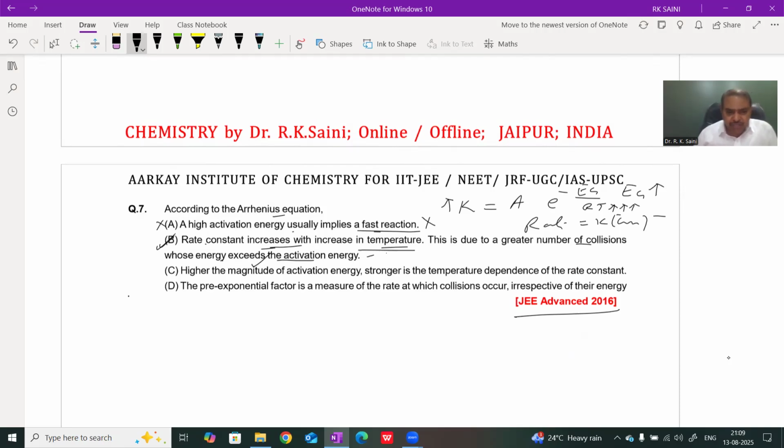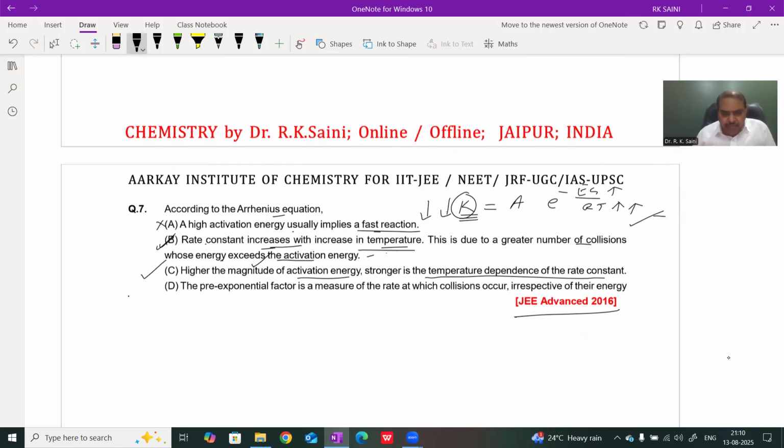Option 3: higher the magnitude of activation energy, stronger the temperature dependence of the rate constant. It is also correct, because with a higher value of activation energy, the rate constant is very low. Due to the low value of the rate constant, the reaction hardly completes. Therefore, such a reaction requires high temperature, by which it proceeds. The statement is also correct.